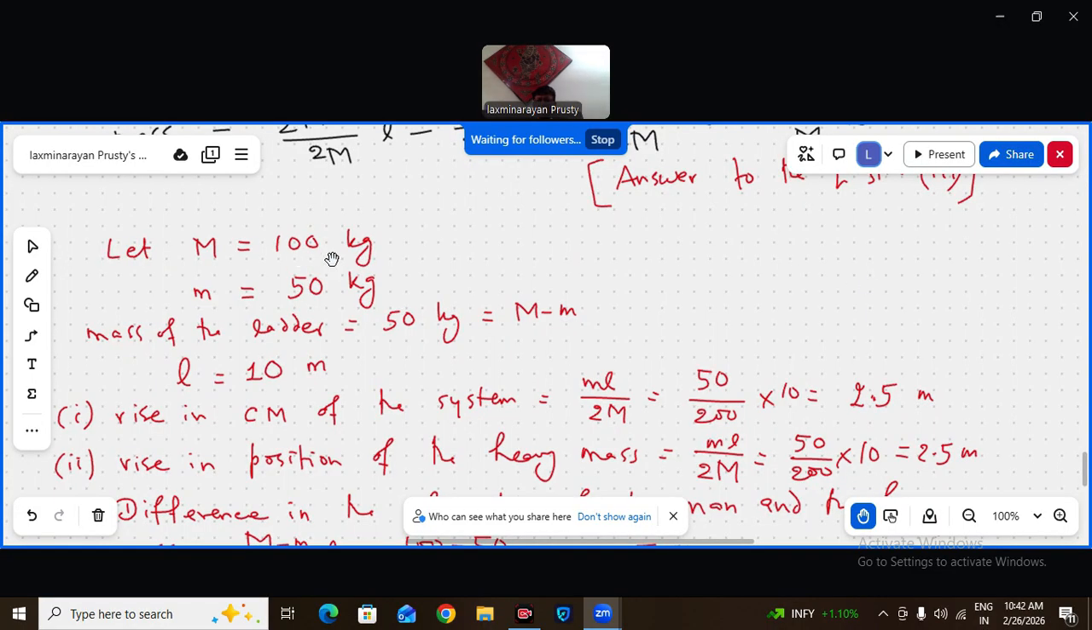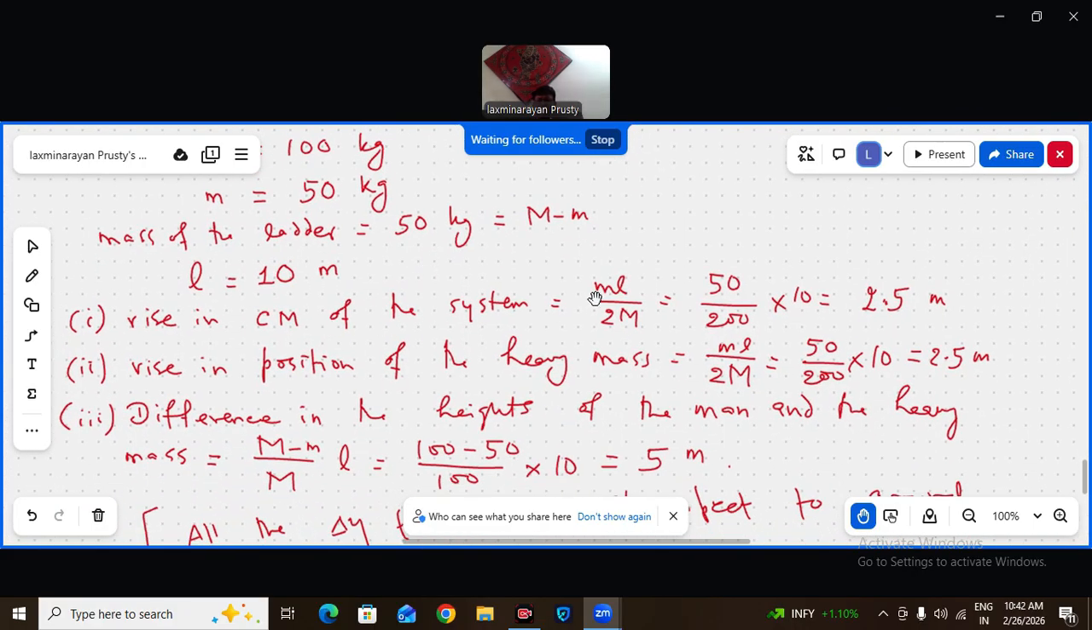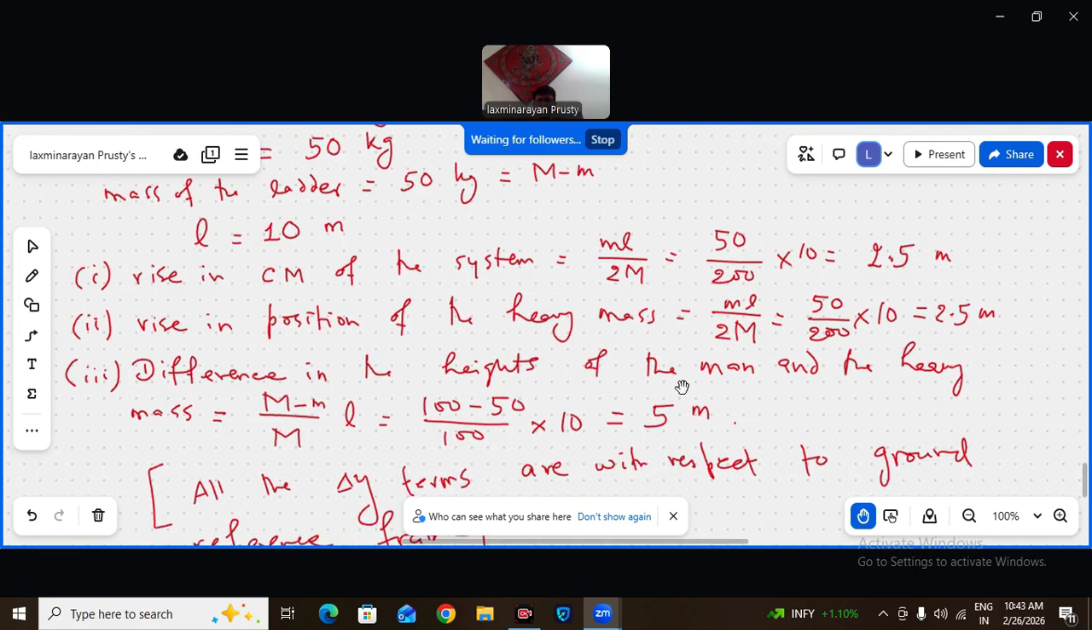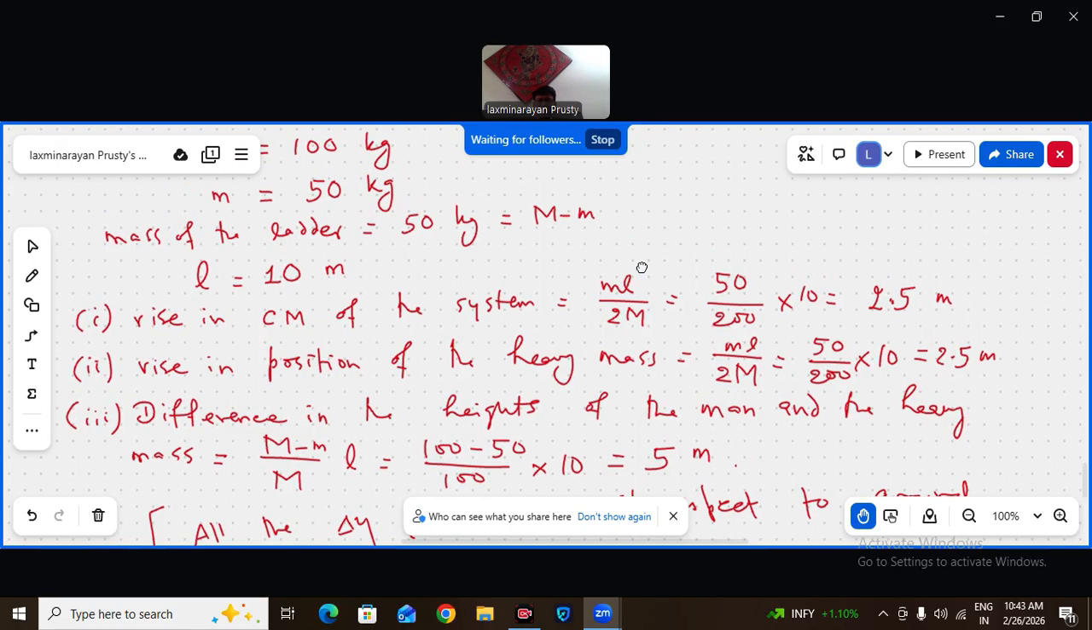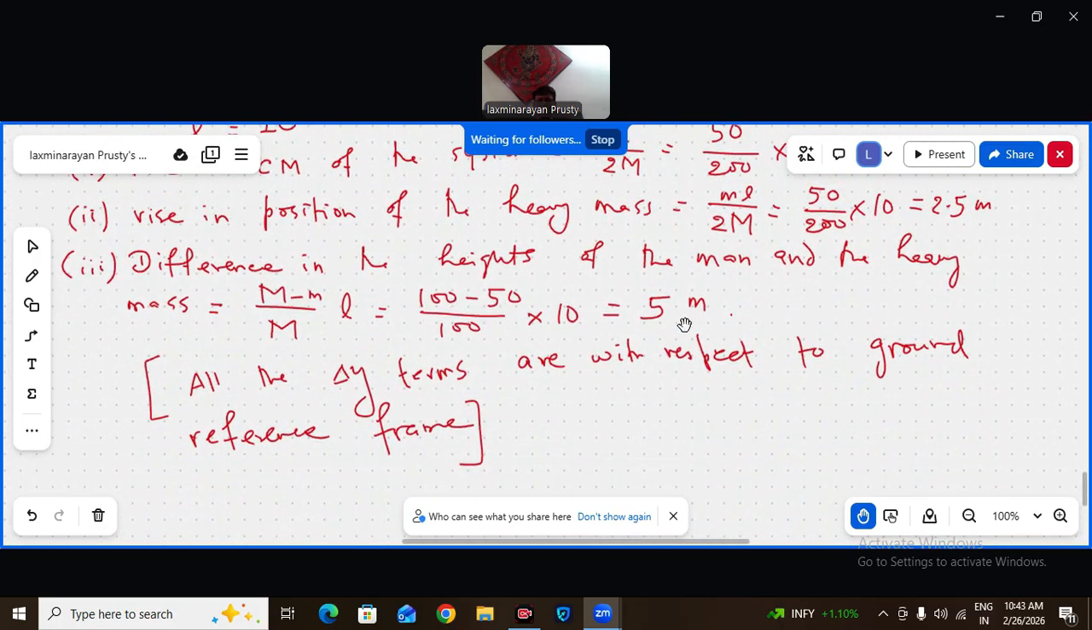If the capital heavy block is 100 kg, the mass of the ladder is 50 kg, the mass of the man is 50 kg and the length is 10 meters, then the height of the cm is how much? The rise of the system is ml by 2m, 50 by 200, 100, that is 2.5 meter rise. Rise in position of the heavy mass, same ml by 2m, 2.5 meter. The difference in heights of the man's position and the heavy mass position is m minus m by capital ml, 100 minus 50 by 100, so 5 meter. So even if they are initially at the same height, now the height difference is 5 meter.